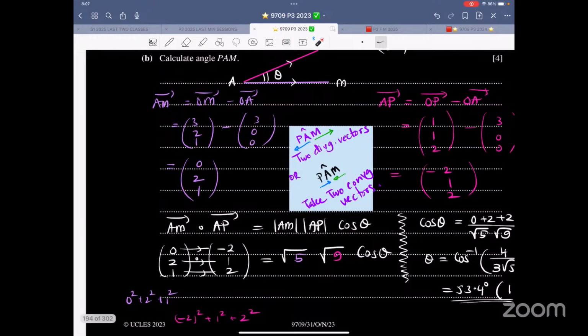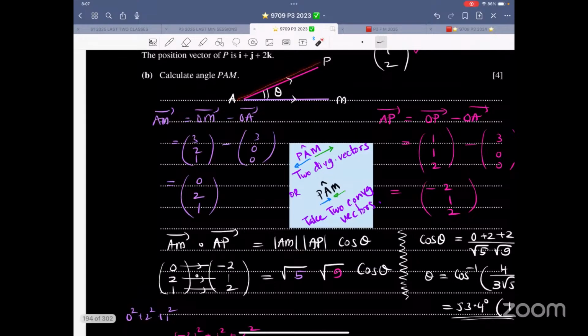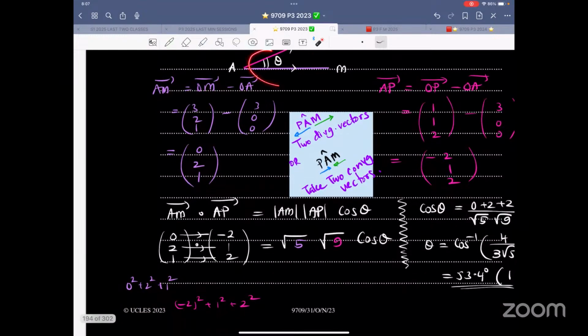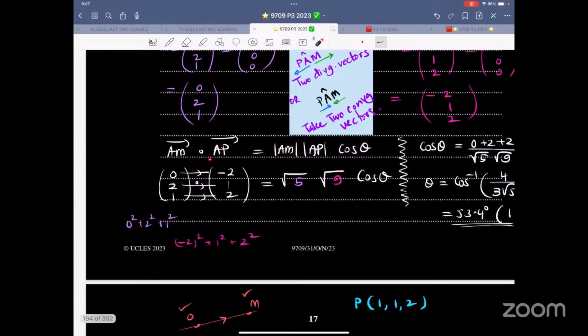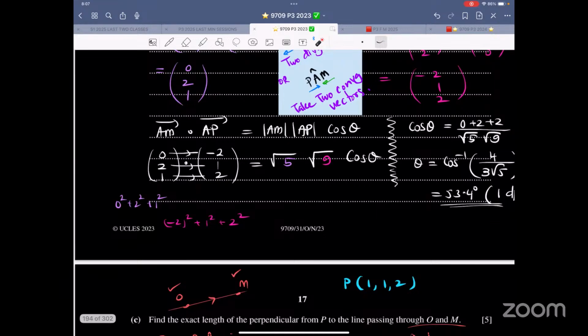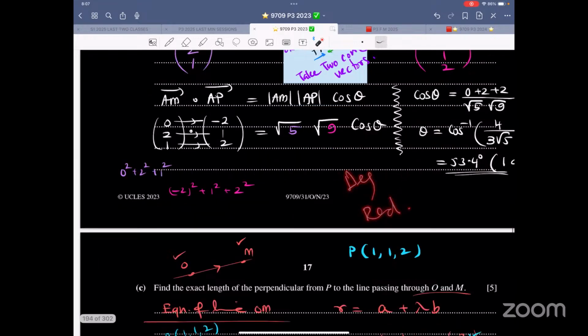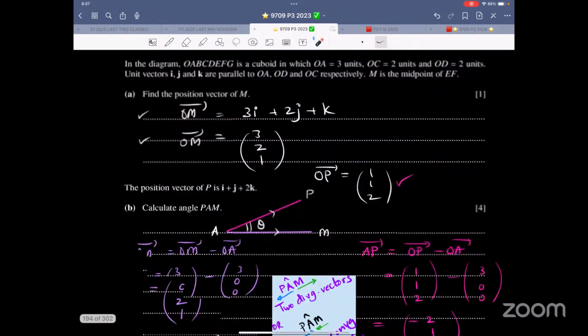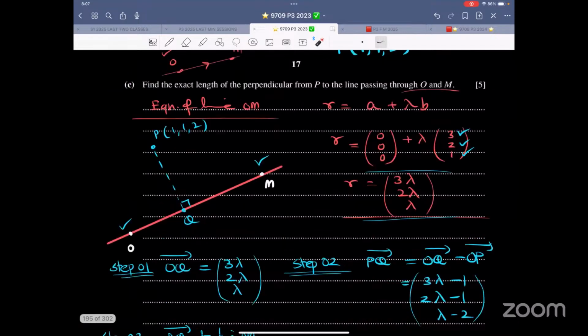Why take the risk? So therefore, first of all, AP, that's OP minus OA. And then AM, OM minus OA. I took two vectors divergent. I prefer to draw a diagram. AM dot AP, that is AM modulus, AP modulus cos theta, and we get this thing. And this angle is acute. Your choice, degree. Your choice, radian. I personally prefer degrees. How many marks? 4 marks. First part was 1 mark.